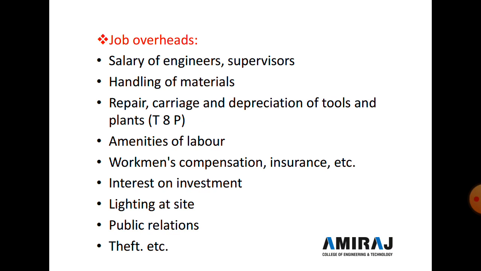Salary of engineer or supervisor, handling of material, third is repair, carriage and depreciation of tools and plants, generally called T&P, tools and plant, and amenities of labor. Fifth one is workman's compensation and insurance. Sixth one is interest on investment. Seventh one is lighting at the site, eighth one is public relations, and ninth one is theft. So these are the different job overhead charges.